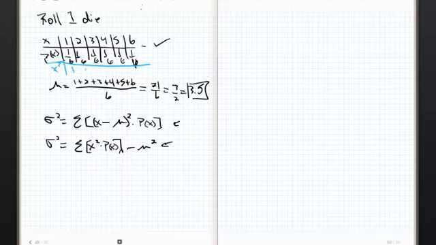I'm going to get a 1, a 4, a 9, a 16, a 25, and a 36. All right? Now, let's do this just a little bit at a time. We'll take our time. So this is going to be the sum of all of these x squared times their appropriate probabilities, so x squared times p of x. So that guy right there.